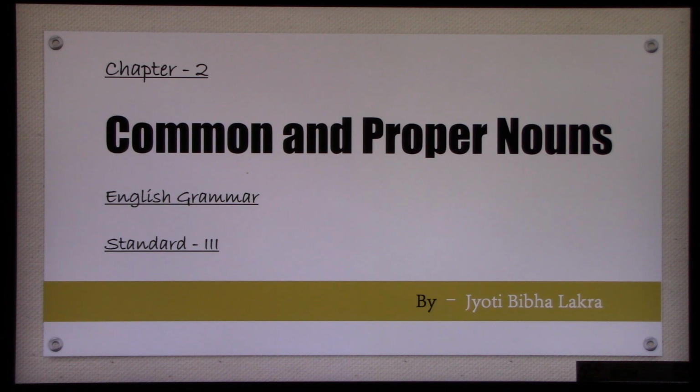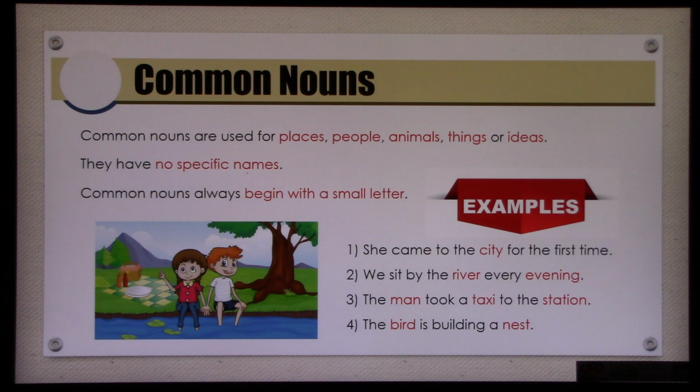Right? Now coming to common and proper nouns, these two nouns in particular differentiate between the name of a person and a specific name of a person. Children, let me clarify this to you by going further. Now as I read, you can read along with me.